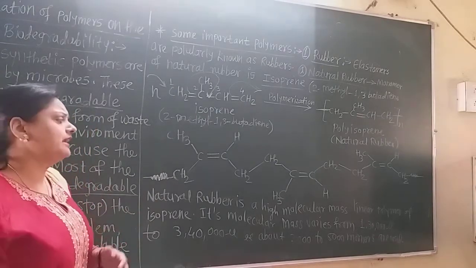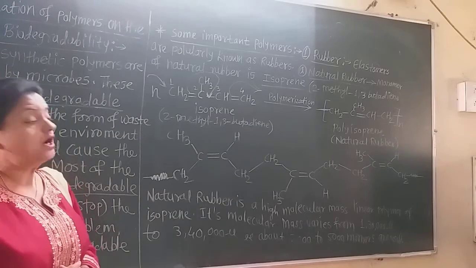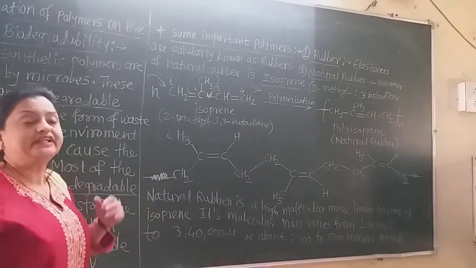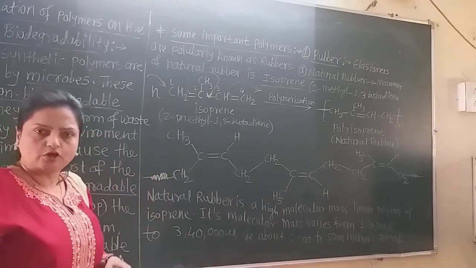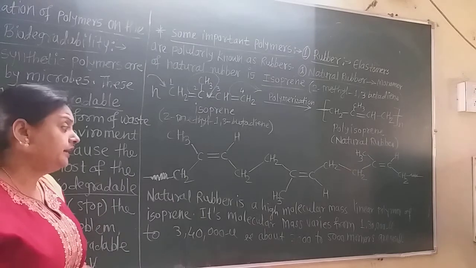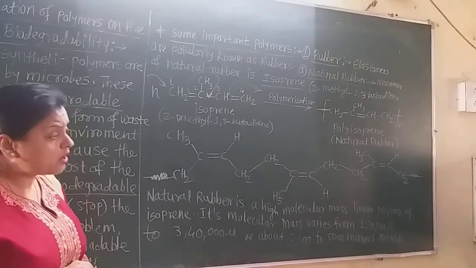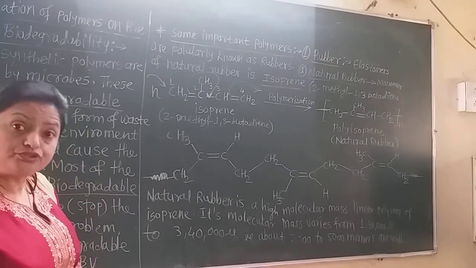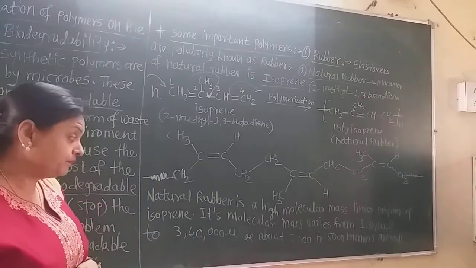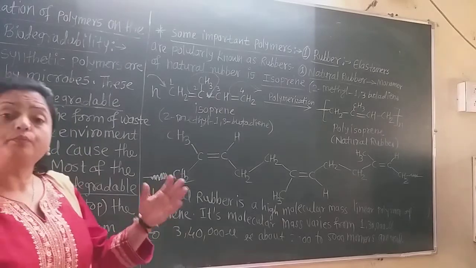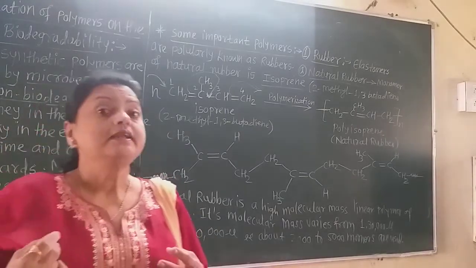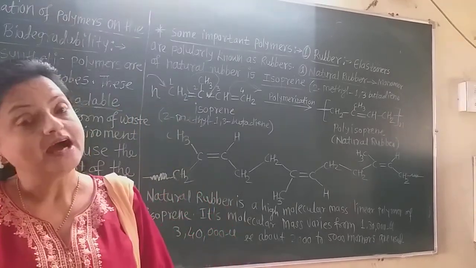Now this natural rubber is a high molecular mass linear polymer of isoprene. This is the linear polymer of isoprene, and it has a very high molecular mass. Its molecular mass varies from 1,30,000 to 3,40,000. Now about 2,000 to 5,000 monomers are used to synthesize the natural rubber, and the monomers are the isoprene units.